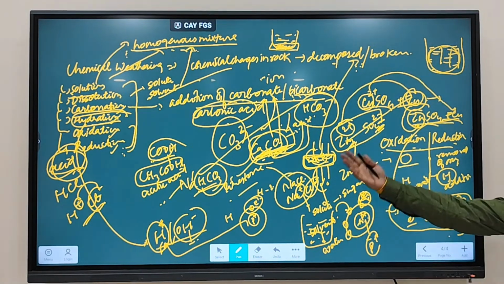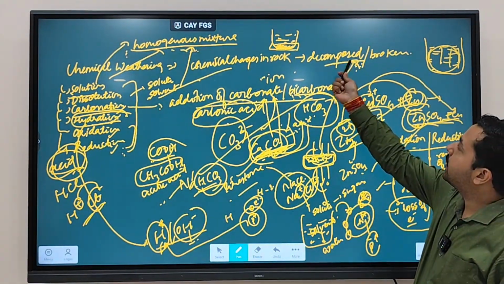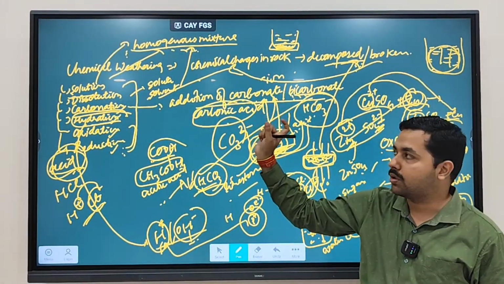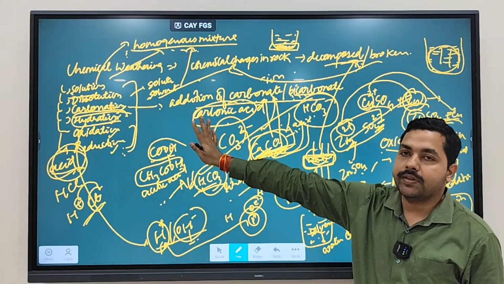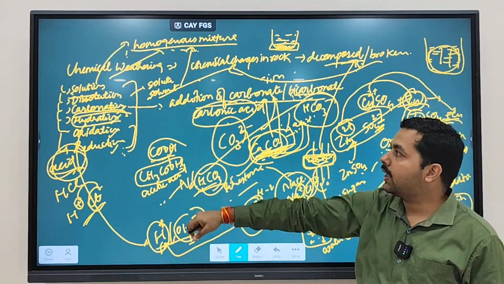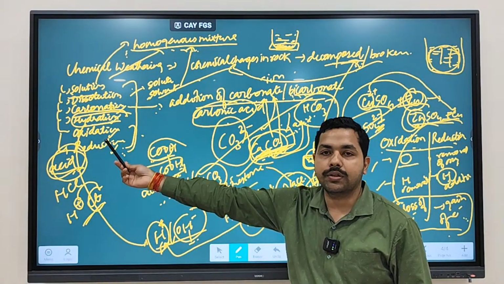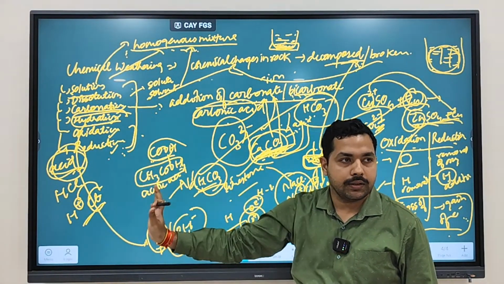So when rock gets decomposed or broken down due to the chemical changes in rock, then such type of weathering is referred to as chemical weathering, and chemical weathering is due to solution, dissolution, carbonation, hydration, oxidation and reduction. Fine.